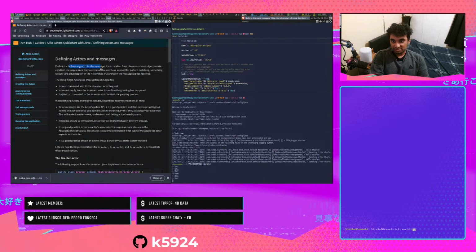Each actor defines a type T for messages it can receive. Case classes and case objects make excellent messages since they are immutable and have support for pattern matching. Something we will take advantage of in the actor when matching on the messages as received.